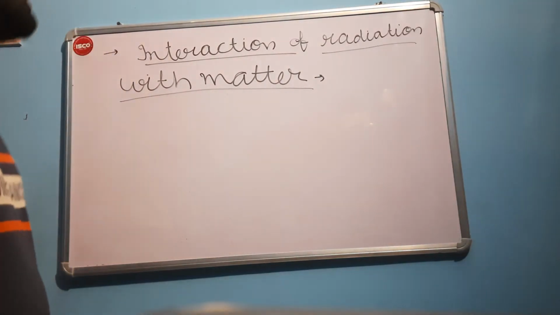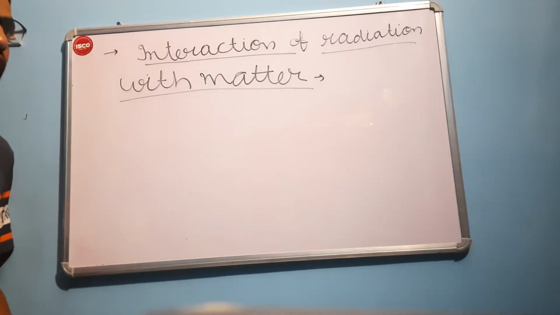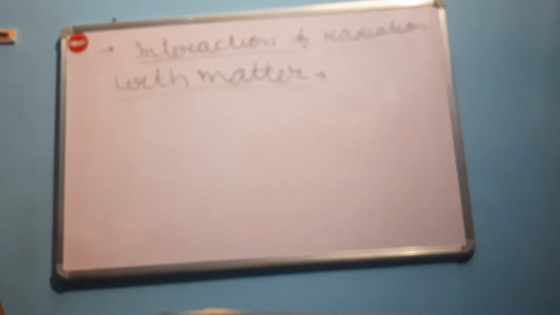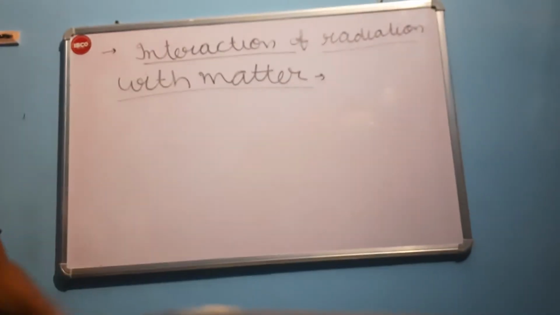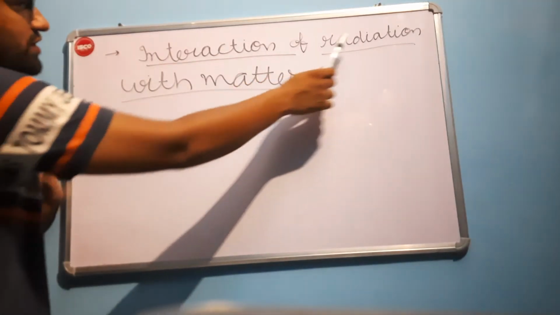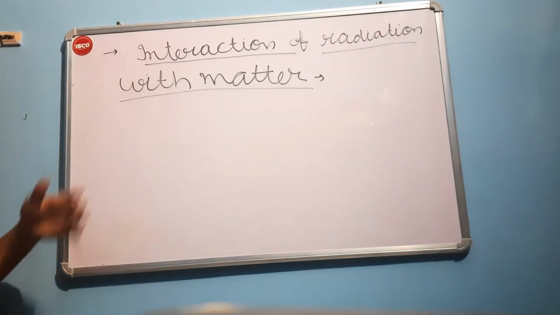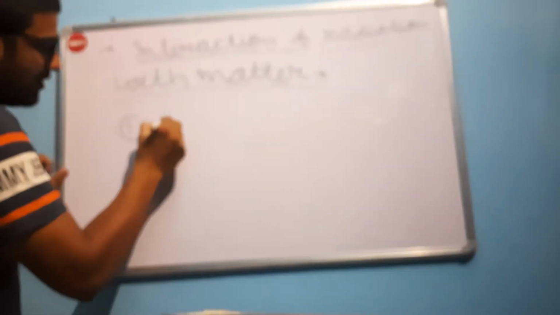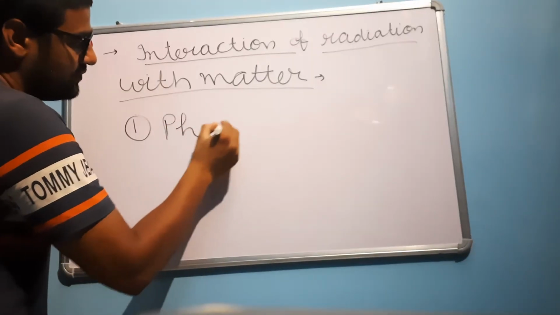Now we will see what happens when sunlight interacts with matter. As it is our heading, we can see interaction of radiation with matter. When light falls on a surface of matter, then there are two types of processes which happen. First one is, we can say, photophysical process.